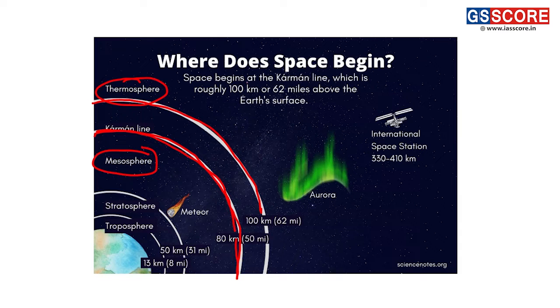It is present roughly at 100 kilometers above the mean sea level. So here we can see the atmosphere of Earth.